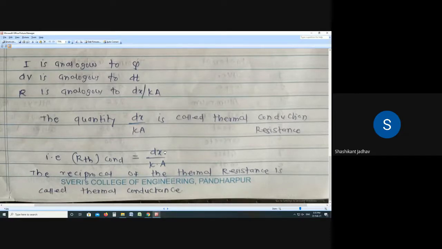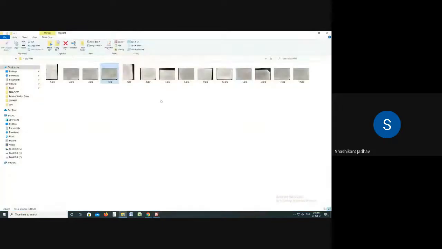Okay, so today we discussed the remaining part of Fourier's law, that is assumptions. Then we discussed what is meant by thermal conductivity, then what is the effect of temperature on the thermal conductivity for solids, liquids and gases, then what are the values of the thermal conductivity for different materials, and next we covered the electrical analogy of thermal resistance. In the next lecture we will solve problems related to Fourier's law. Okay, so we have to stop here.